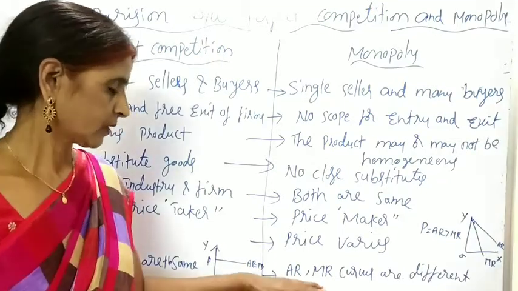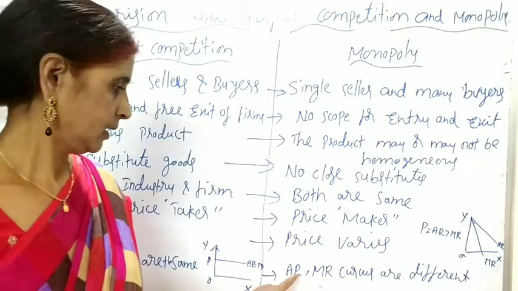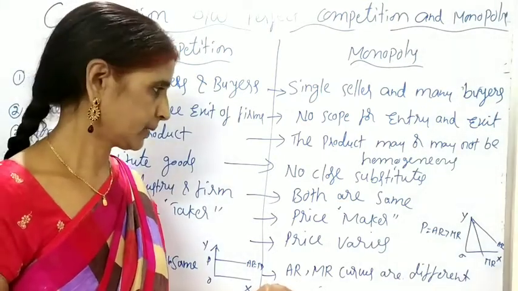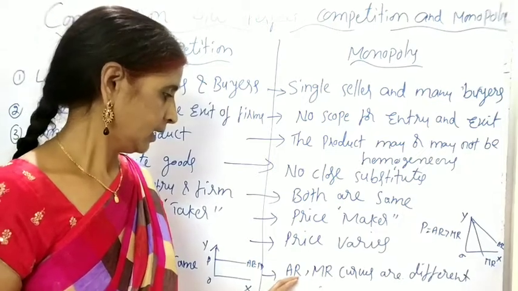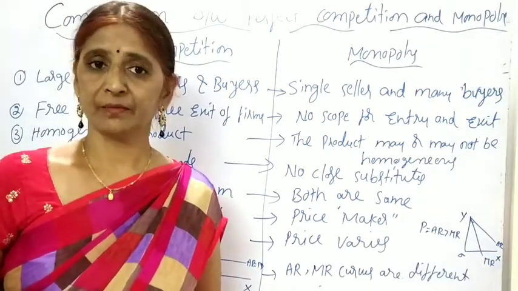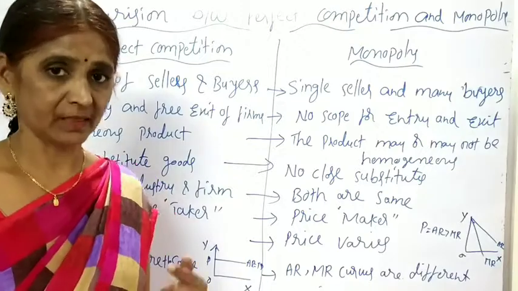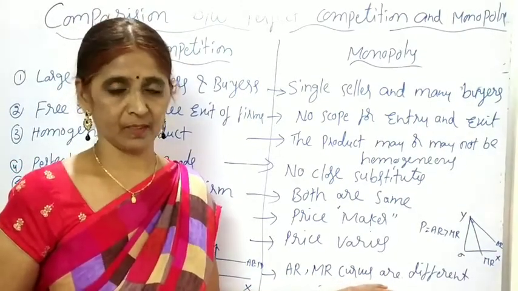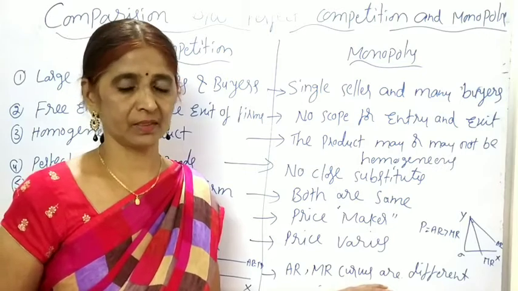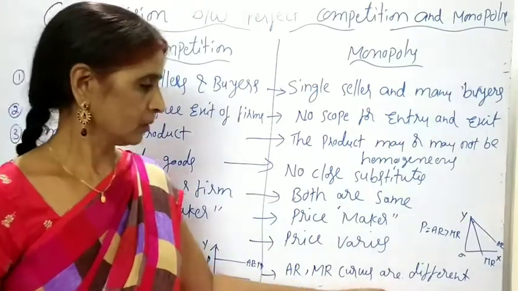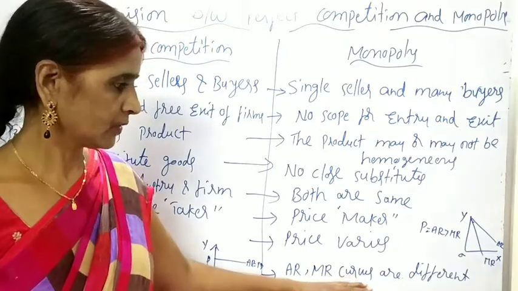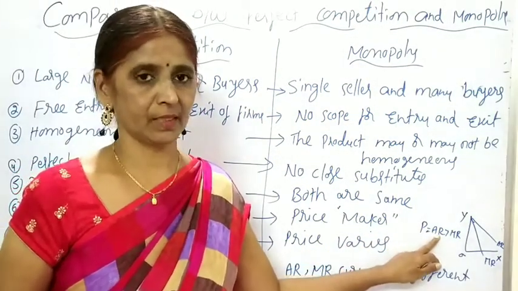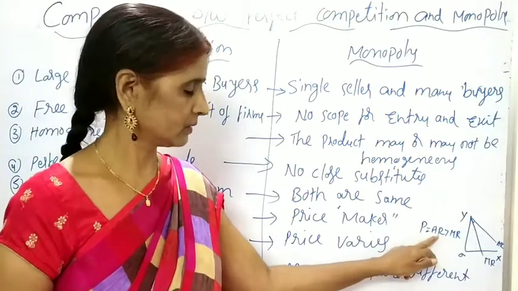In the monopoly market, AR is equivalent to price, no doubt at all. AR and price are the same. But here the monopoly seller charges different prices for the same product. That is the reason AR and MR curves are different. They are not the same. Why? Because different prices are charged for the same product. But price is equivalent to AR. In any type of market, price is equivalent to average revenue.